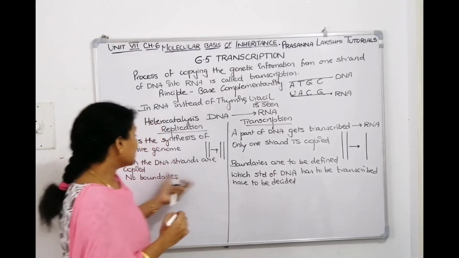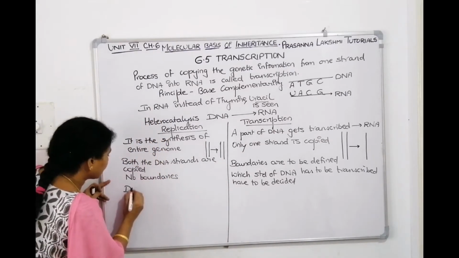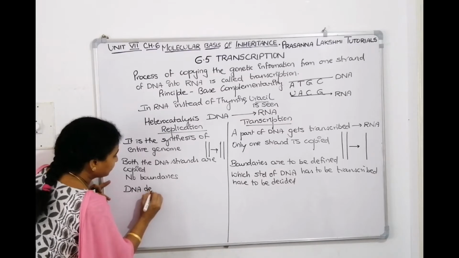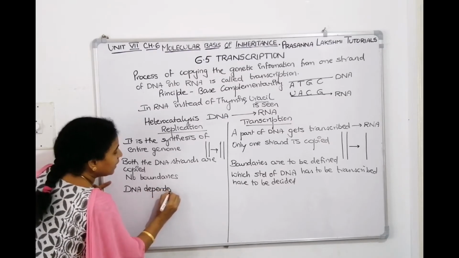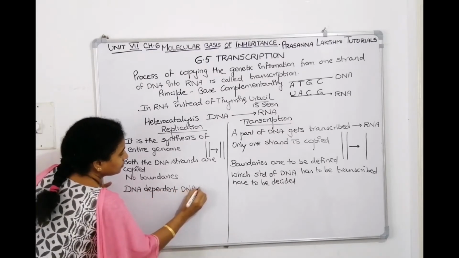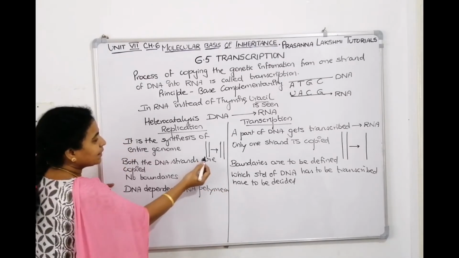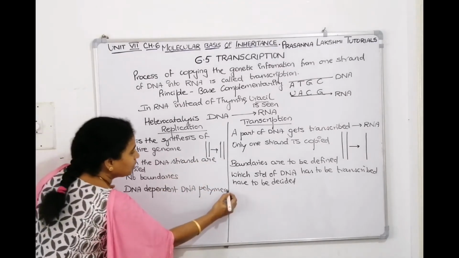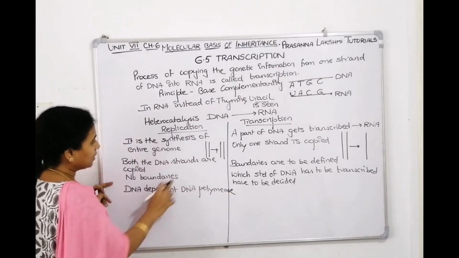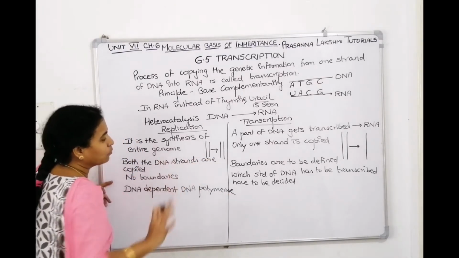And the major enzyme in replication, we tell, is DNA dependent DNA polymerase. This enzyme will do the replication process. It reads the DNA, it makes the DNA. So, DNA dependent DNA polymerase. It depends on the DNA to make one more DNA.